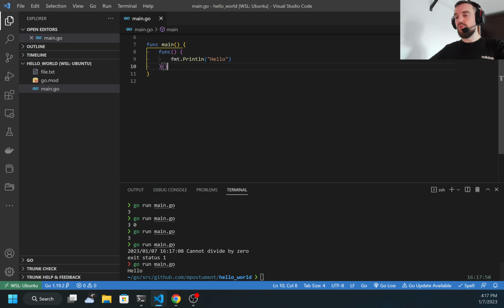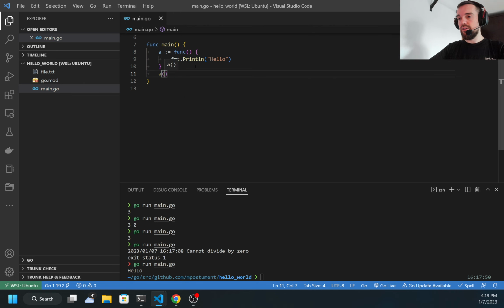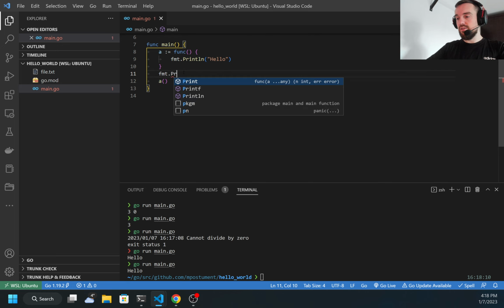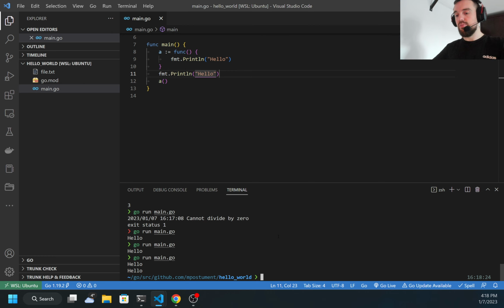What if I don't want to execute this function immediately? I can assign this to a variable. I can do something like a, and I can call a, and this will be the same as the previous example, but I can have some other statement here, and I can call this function later. So hello, 2 times hello, and 2 times that was printed. And with the anonymous function, everything worked the same.